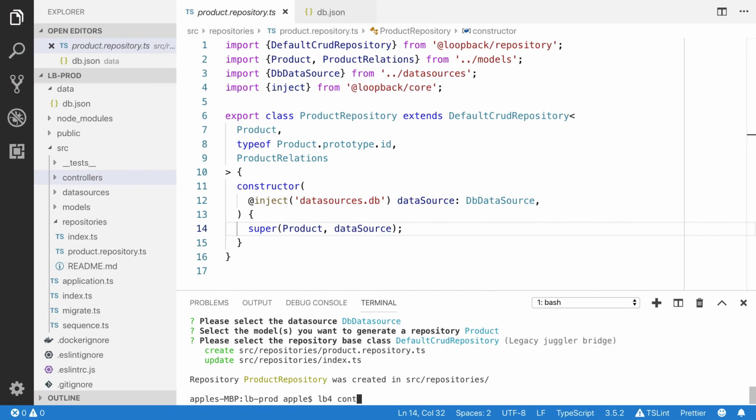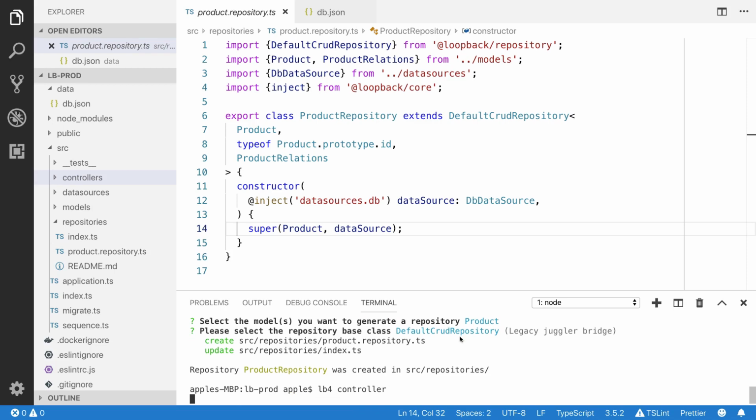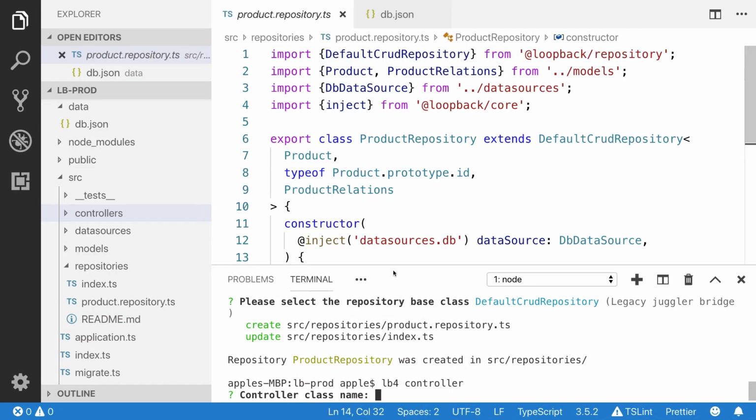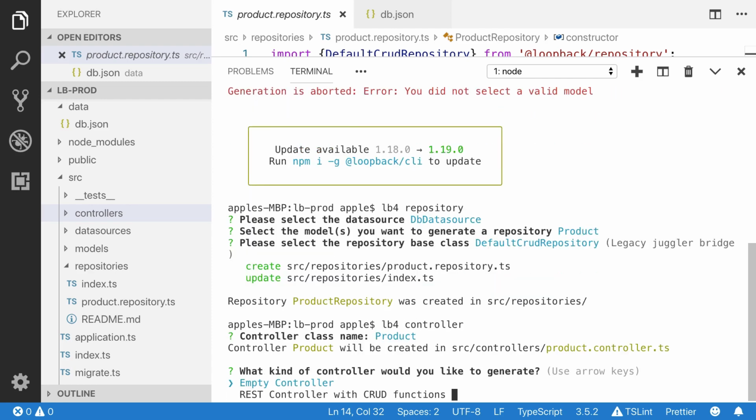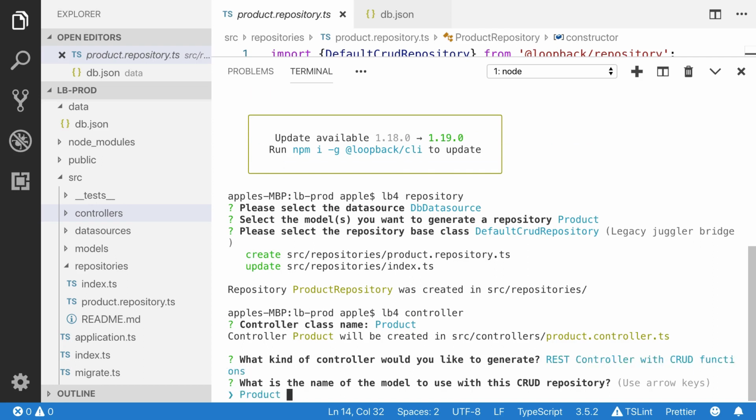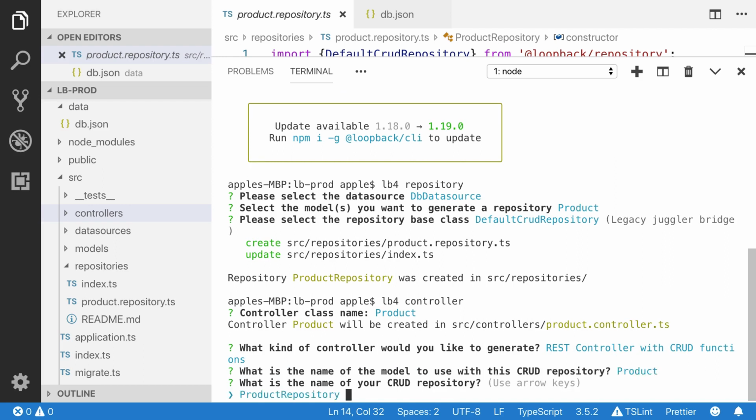Before that, I need a controller. We need to provide the name of the controller class. Basically, it's not a base class, it's the name of the class. I'm going to use product. Yes, we need REST API endpoints. That's why I'm going to choose the REST controller with CRUD functions. Yes, the name of the model, which is product.